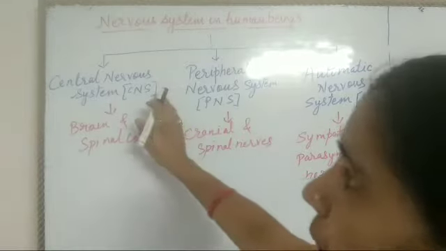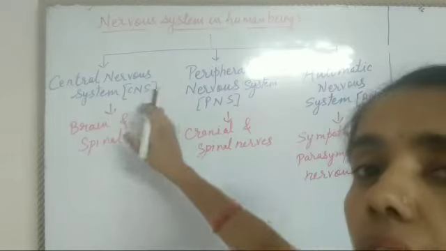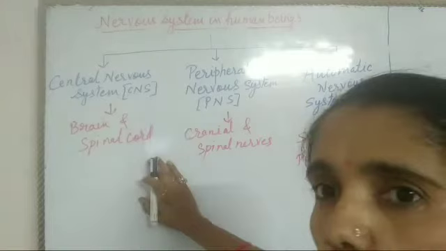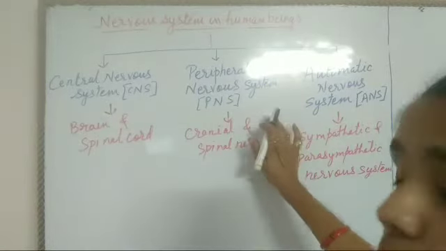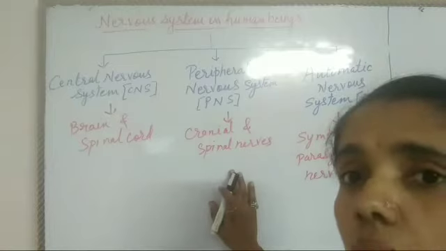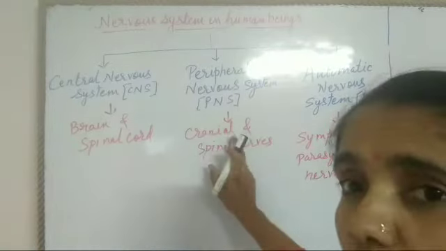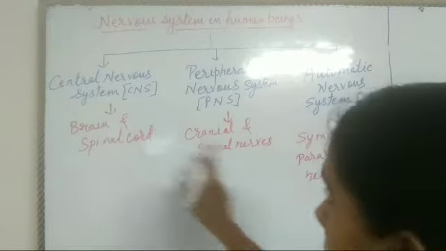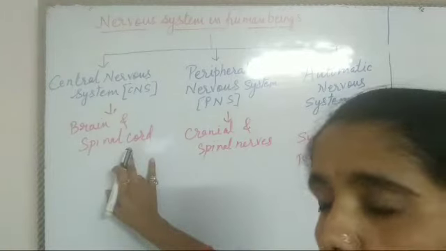Extra knowledge should be there. So what is the central nervous system? The central nervous system includes the brain and spinal cord. Whereas the peripheral nervous system includes all the cranial nerves and spinal nerves. Cranial nerves are nerves coming from the brain, and spinal nerves are nerves coming from the spinal cord.